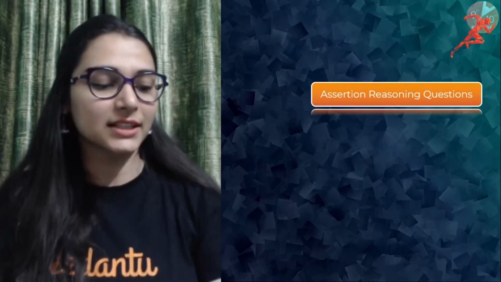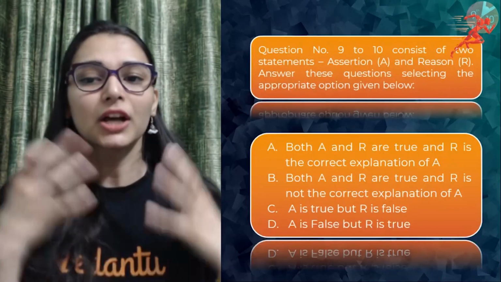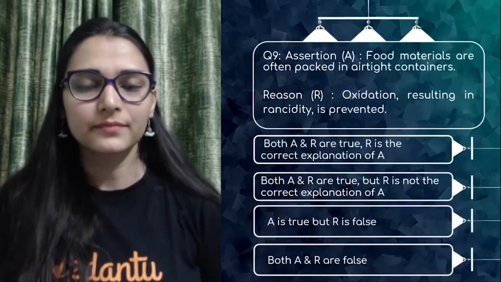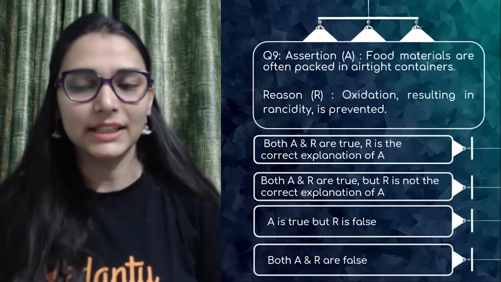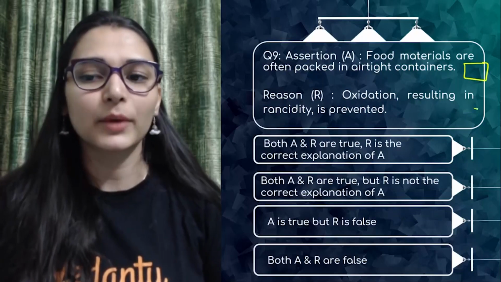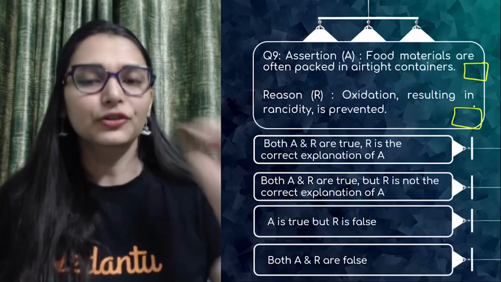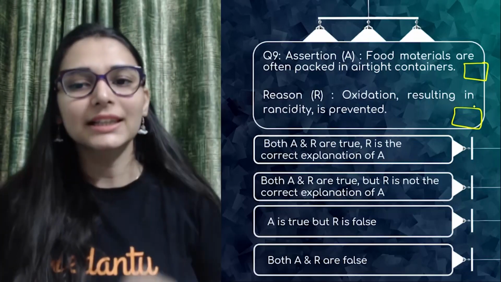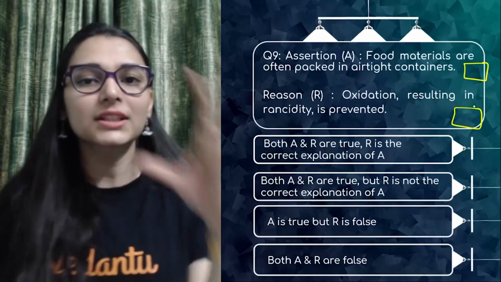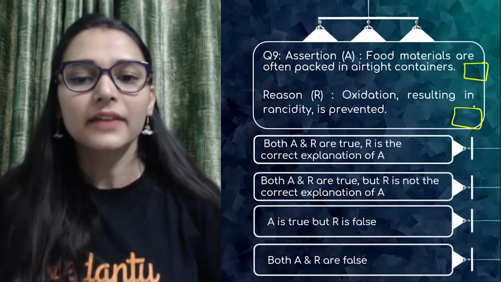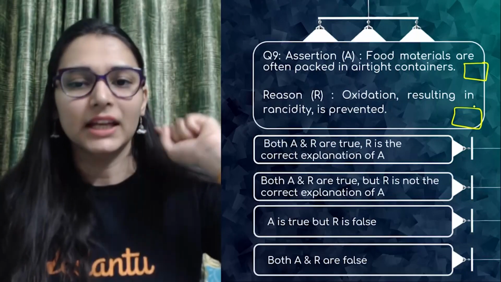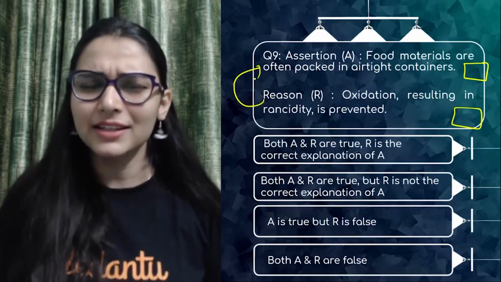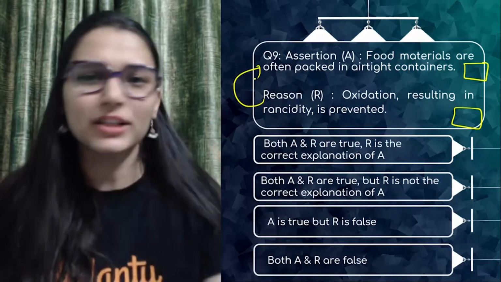Now ma'am is going to discuss the assertion reason questions. When you are attempting assertion reason, be careful. You have to read both the statements carefully. First we will decide whether each is true or false. Treat both the statements individually. Once you feel both the statements are true and there is some relation, then reread the reason. Is the reason explaining the assertion? Is this the reason why the assertion is happening?